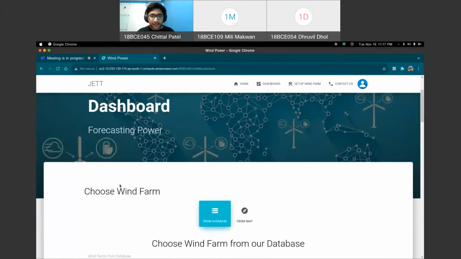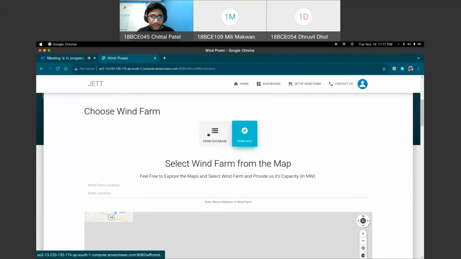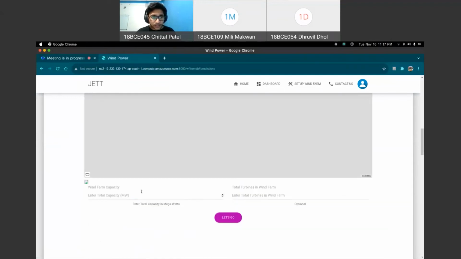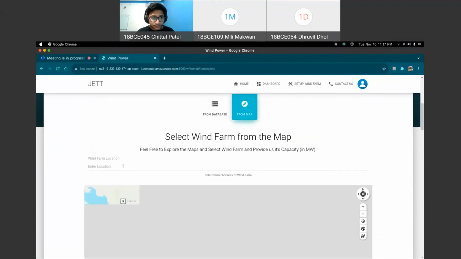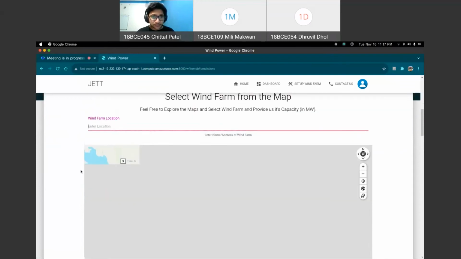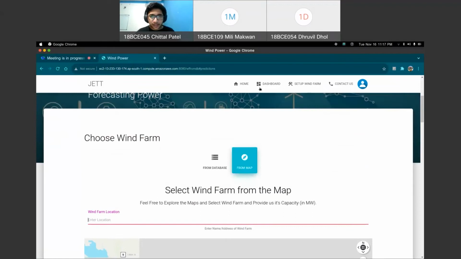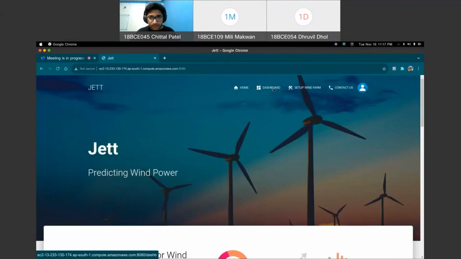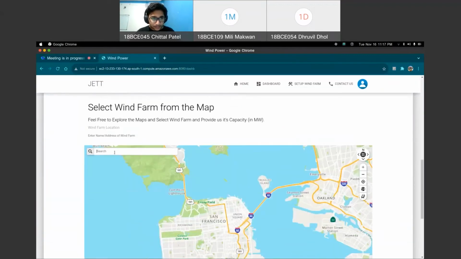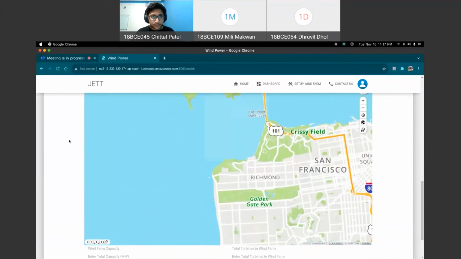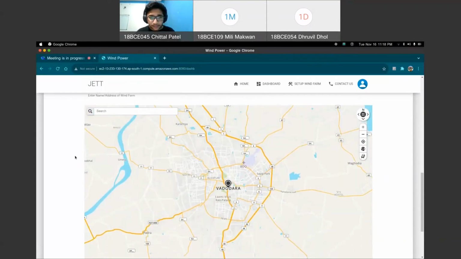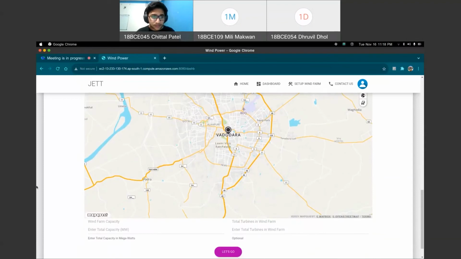And now I'll demonstrate a wind farm which we can manually select from the map. So this is a map, and probably I'll go to dashboard, home, and yeah. If I give my location, suppose I have a wind farm near Vadodara and I want to get the wind power predictions, then you can see the marker is already placed in the map.